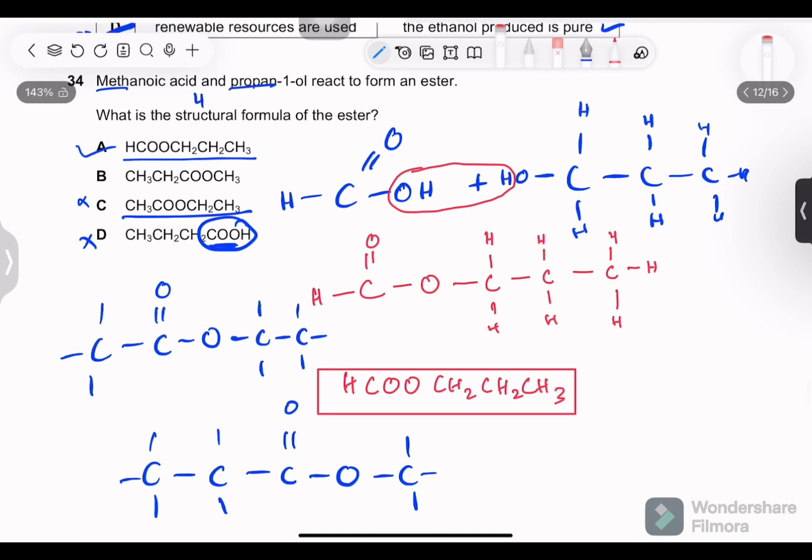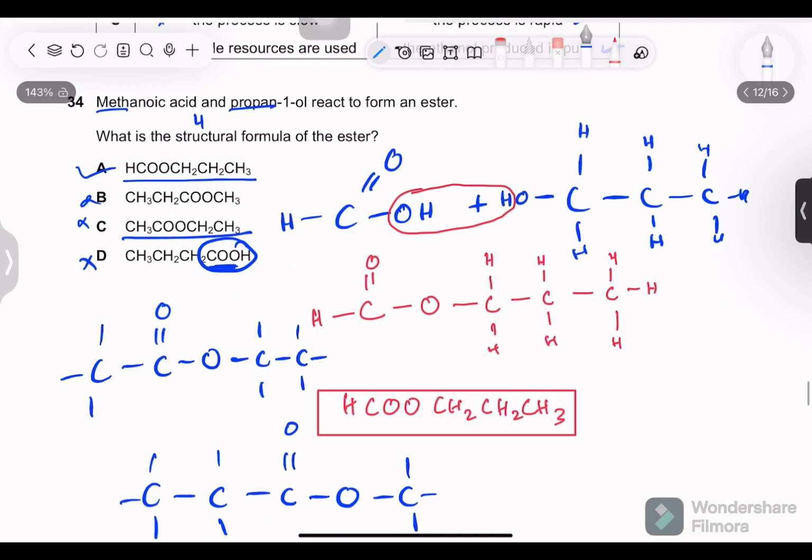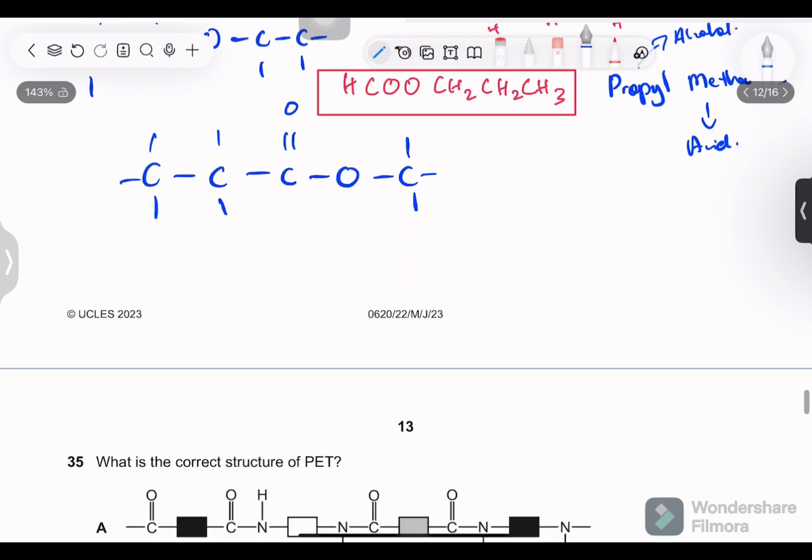Okay, so only option A is correct. And if we were to name it, it would be propyl methanoate. Propyl for alcohol, we write the name for alcohol first, and this is for the acid.